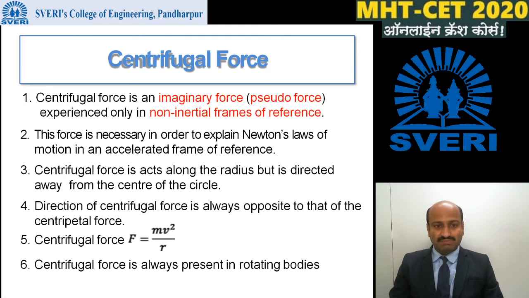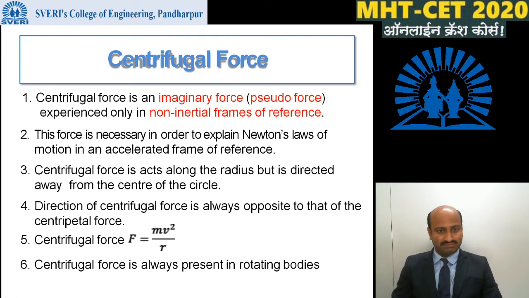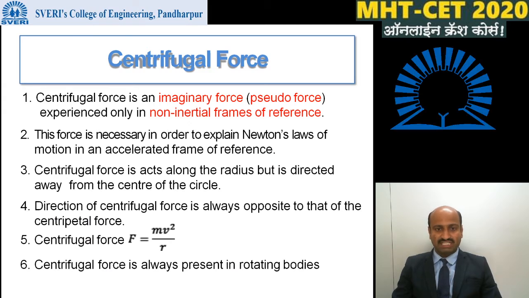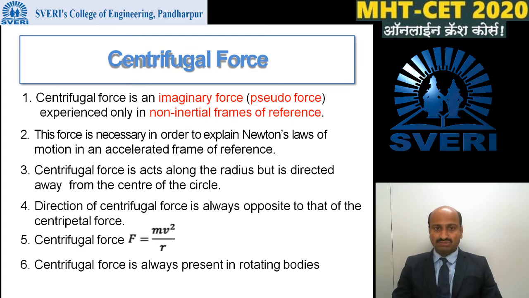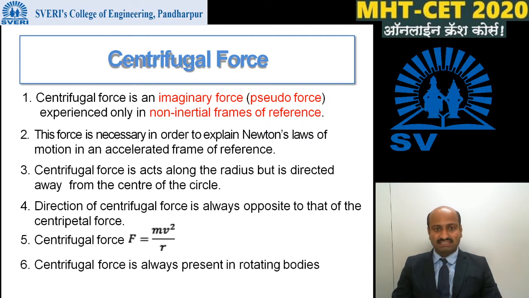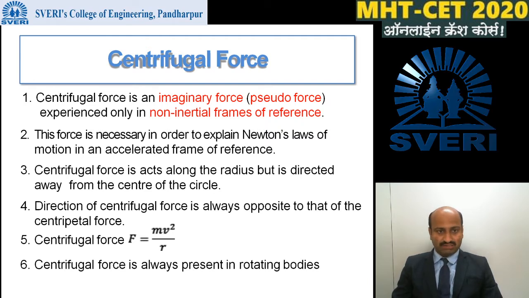Next, what is meant by centrifugal force? We have learnt about centripetal force. Centripetal force is the real force which acts towards the center of the circle, and it is necessary to perform the uniform circular motion.